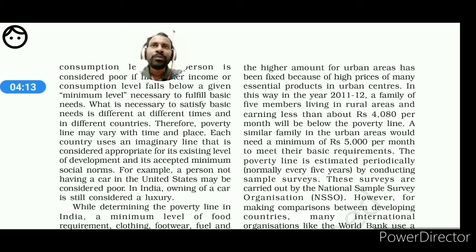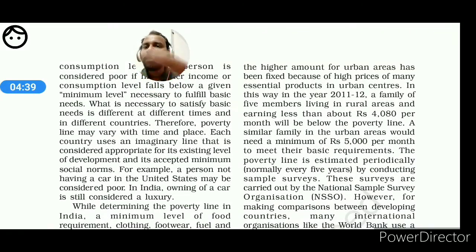Suppose we compare India with Sweden. In Sweden or the Scandinavian countries, as they are located in the cold climatic region, the kind of clothing which is very much required to survive, even a room heater, and some other electronic gadgets required for maintaining life, if people don't have access to them, they can be referred to as poor. Whereas in India, we are not getting that kind of thing, because we are not habituated, we don't require such things in our daily life. So it is variable from country to country.